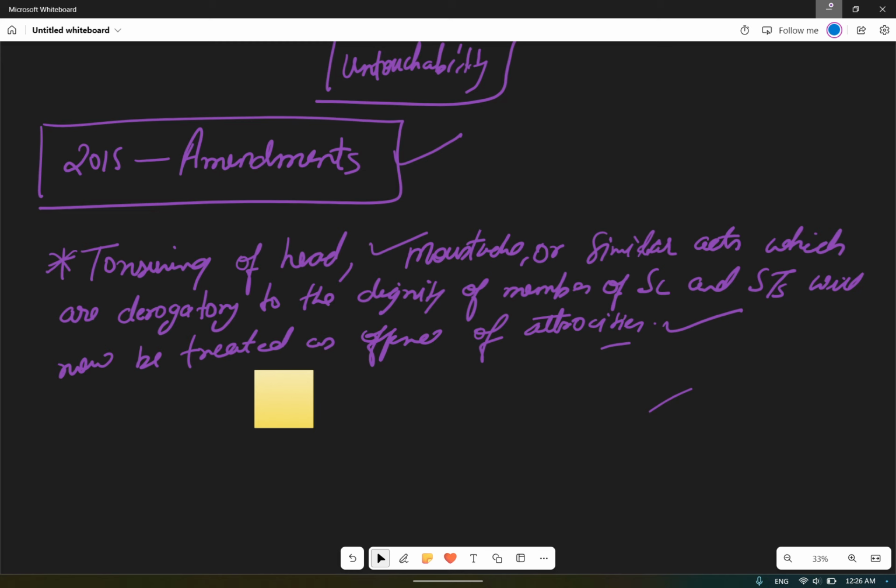Imposing social or economic boycott, hurting an SC/ST woman by removing her garments, forcing a member of SC/ST to leave his house, village or residence, acts or gestures of a sexual nature against members of SCs and STs. All such activity will be considered under Article 17, and Article 17 is absolute. So that was all the information regarding Article 17.